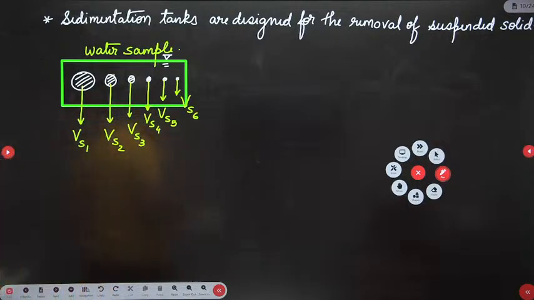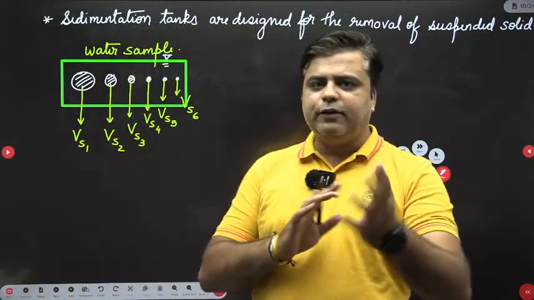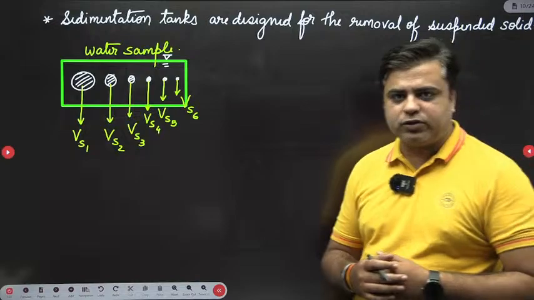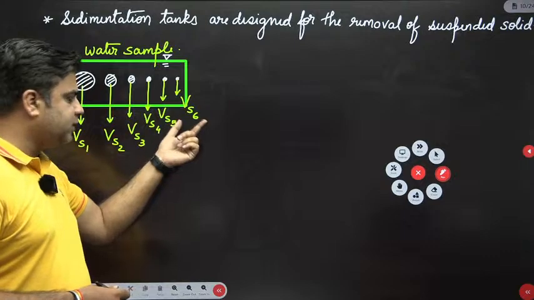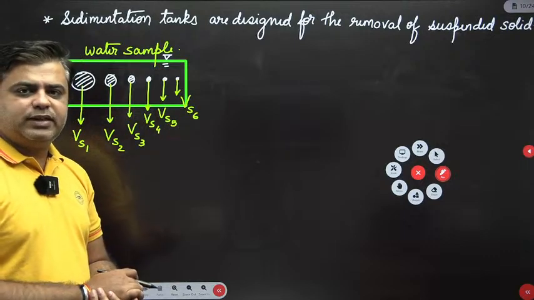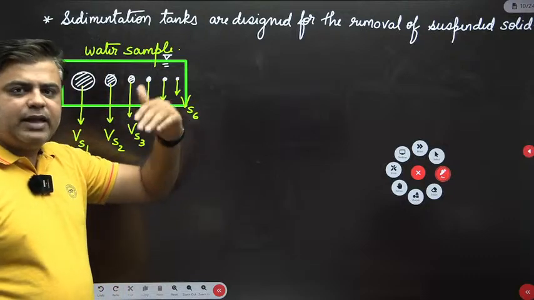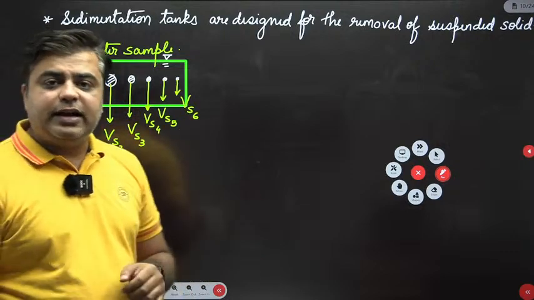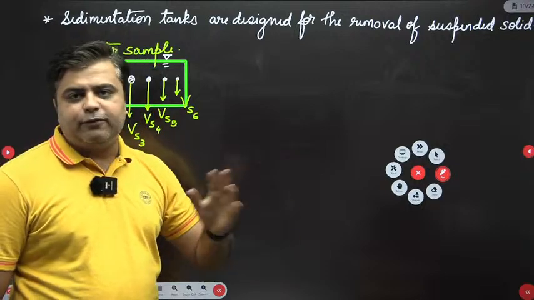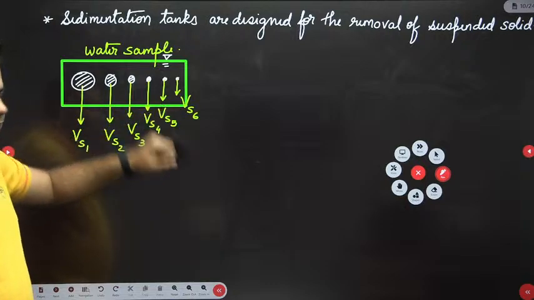Sir, is there any force between the drop and the fluid? Yes, there is a relative force between the drop and the fluid around it, and that is known as the drag force. Even the force of buoyancy is present on the particle. When you derive the expression of settling velocity, we consider all those forces. So three forces act: one is the weight of the solid, second is the buoyancy offered by the fluid, and third is the drag force, which is the relative force when the particle is settling in the fluid. Considering these three forces, we have derived the settling velocity expression.